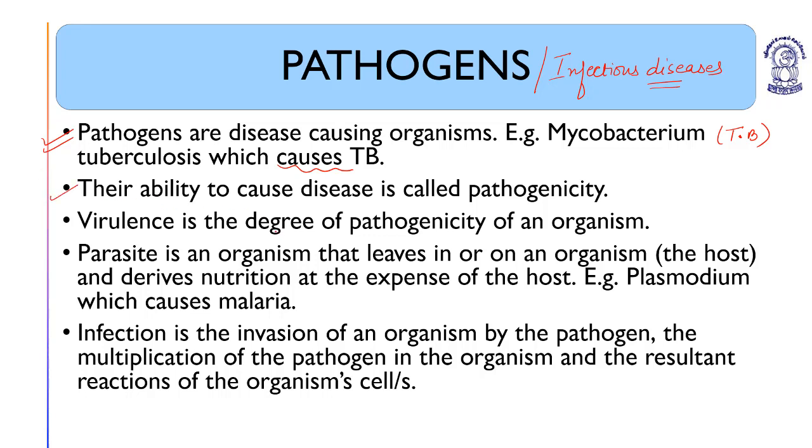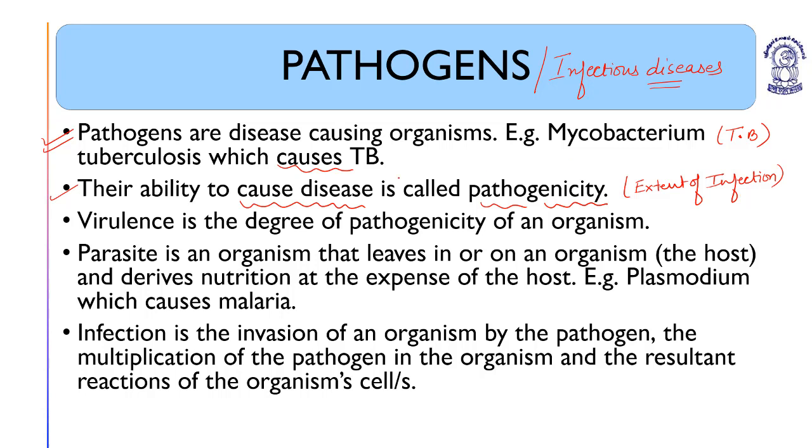Their ability to cause disease: the power of any pathogen to cause infection and the extent of infection is known as pathogenicity. Or we can say the range of effect of the pathogen.